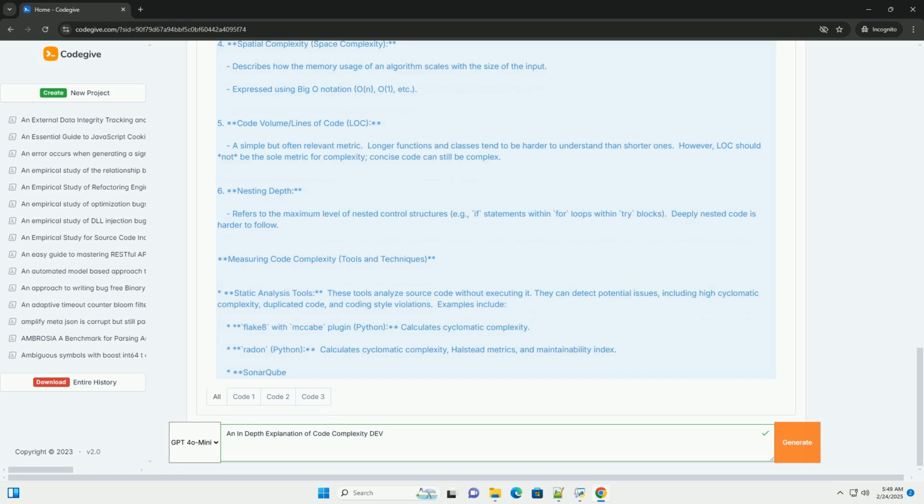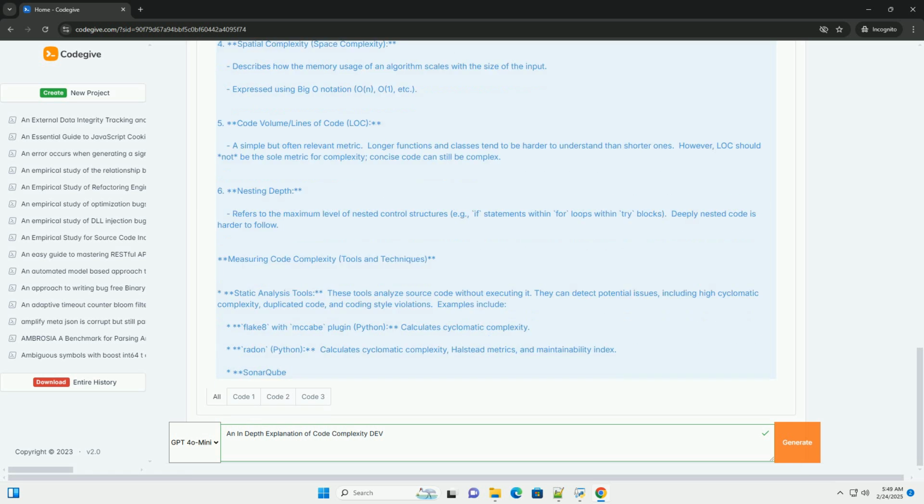5. Code volume, lines of code, LOC. A simple but often relevant metric. Longer functions and classes tend to be harder to understand than shorter ones. However, LOC should not be the sole metric for complexity. Concise code can still be complex. 6. Nesting depth refers to the maximum level of nested control structures, for example if statements within for loops within try blocks. Deeply nested code is harder to follow.